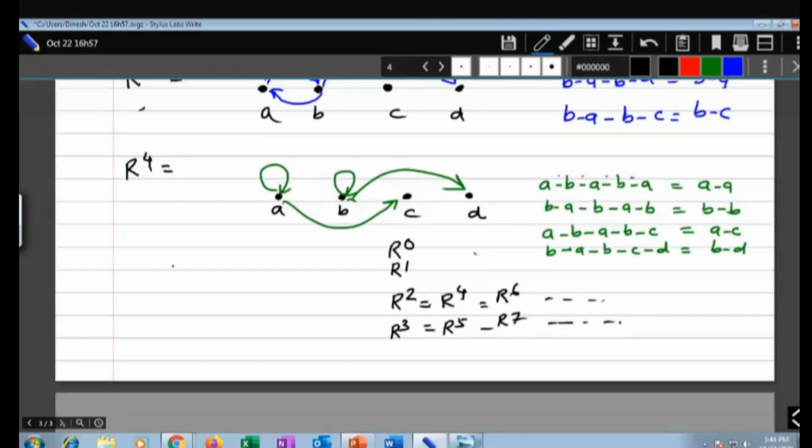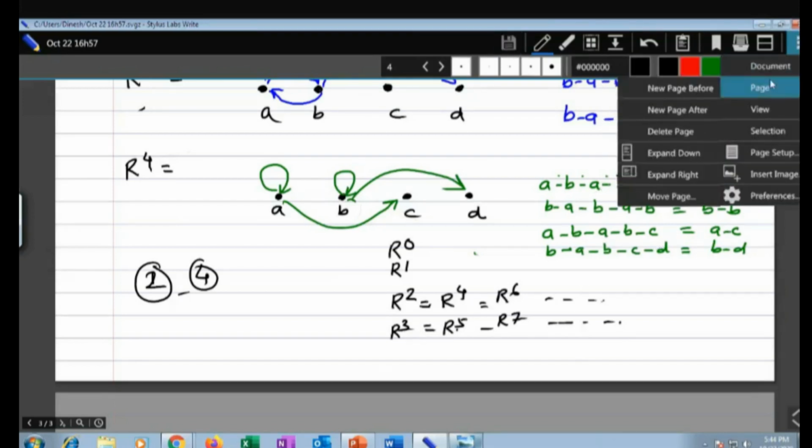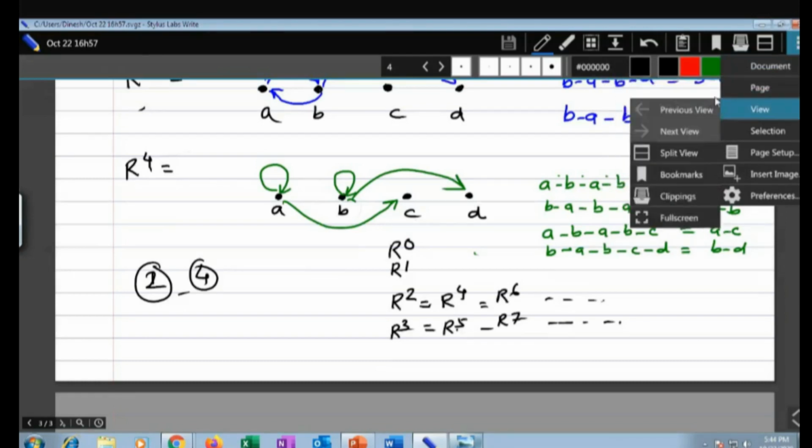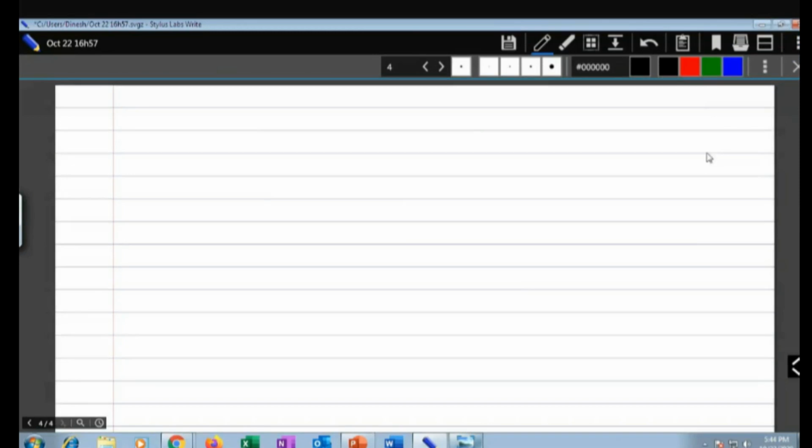So power 2 and power 4, this relation will be the same. Power 3 and power 5, this relation will be the same. Are you getting me? Okay, so let us go to the next page. This we have already seen.